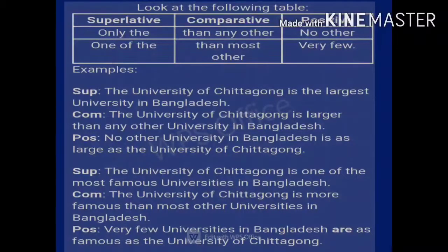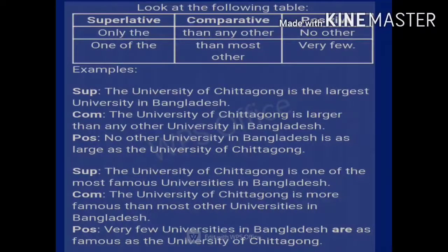Now let's go with the second set. So the superlative degree sentence will be like this. The University of Chittagong is one of the most. So here one of the words are used. Now let's see the second set of this table. So for superlative degree, one of the. So the sentence is like this. The University of Chittagong is one of the most famous universities in Bangladesh.